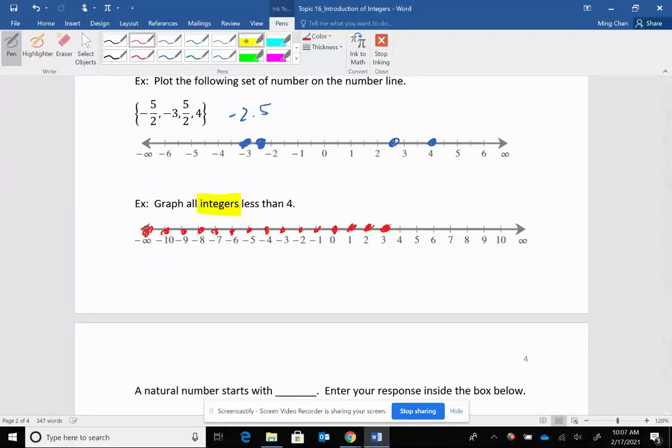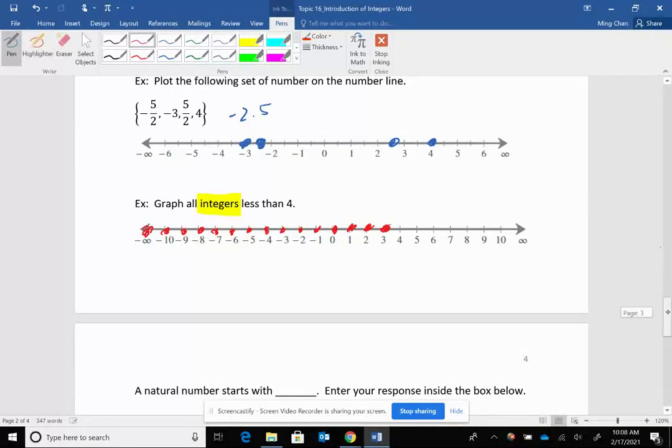Some students will highlight all the way across. That will be incorrect, because when you highlight everything in between the integers, you're also including all the decimals. This problem only wants the integers plotted. All right, this is a good exercise.